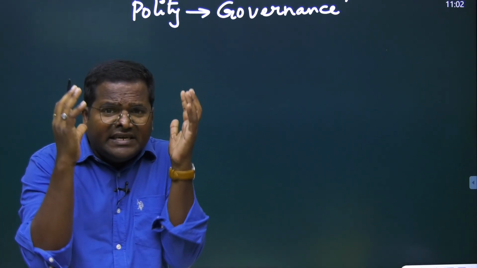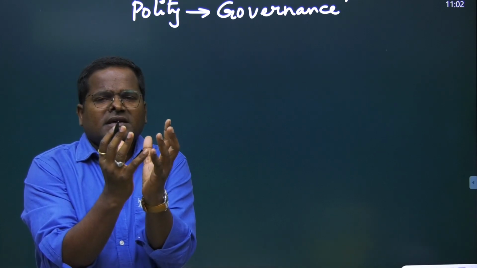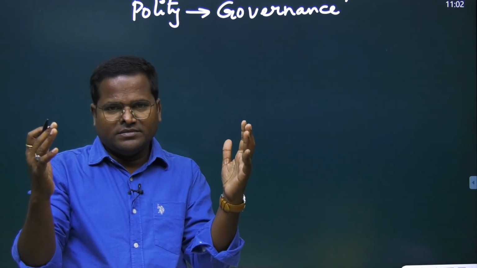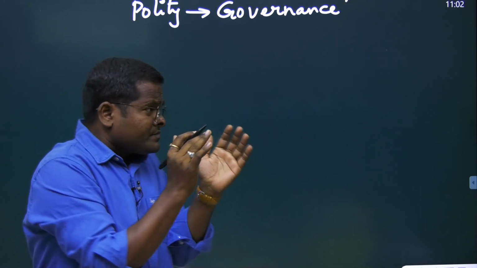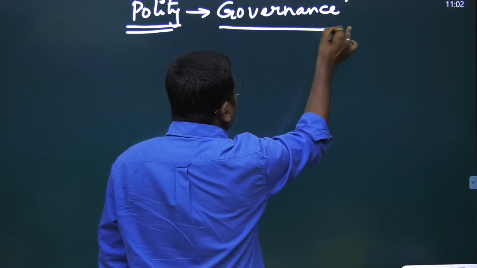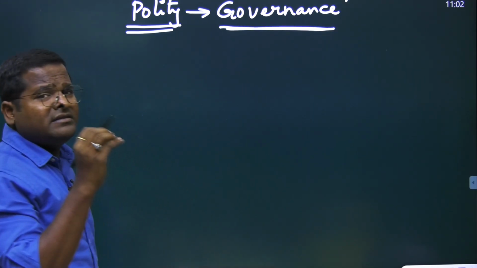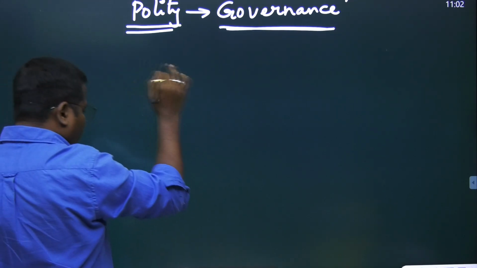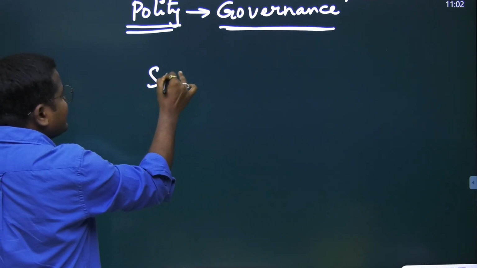Whenever you integrate all the subjects, you will get a holistic idea of the subject. If you compartmentalize and don't integrate, then you will find it very difficult. Now we are seeing science and technology policy.